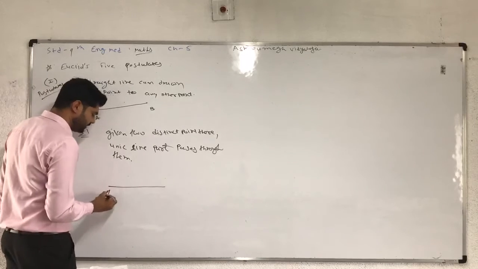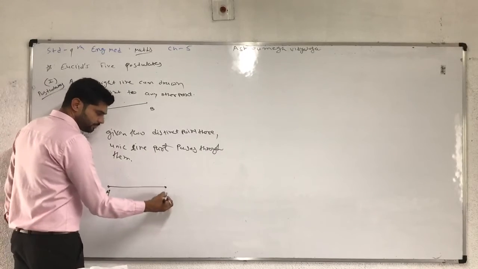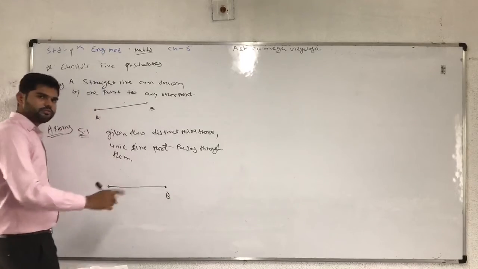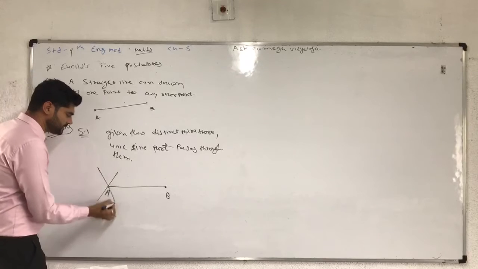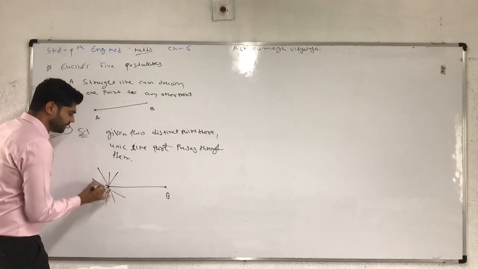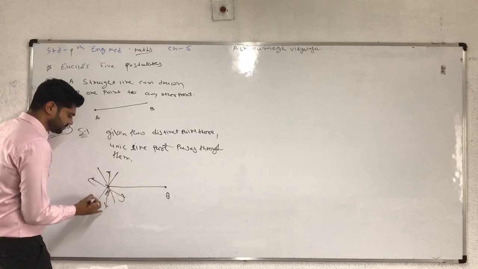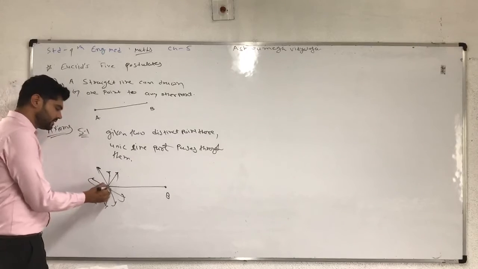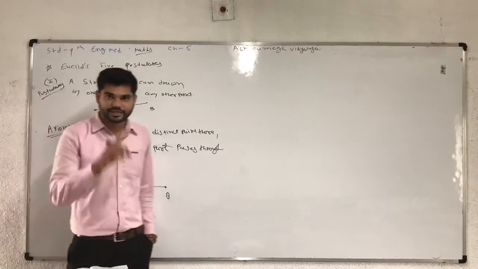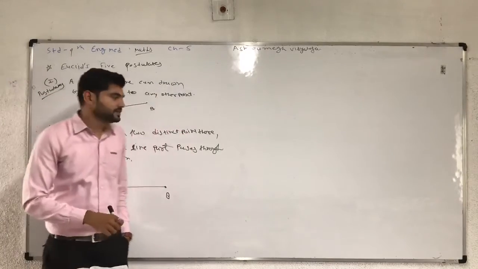Example: here is point A, and point B can be here. Between two points there is only one unique line, but through one point infinitely many lines can pass. Remember that through one point infinitely many lines can pass.